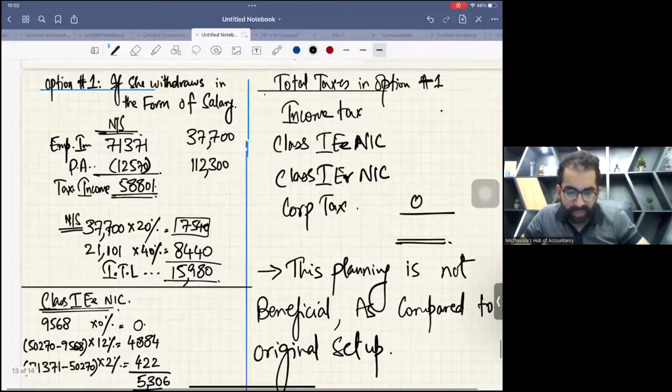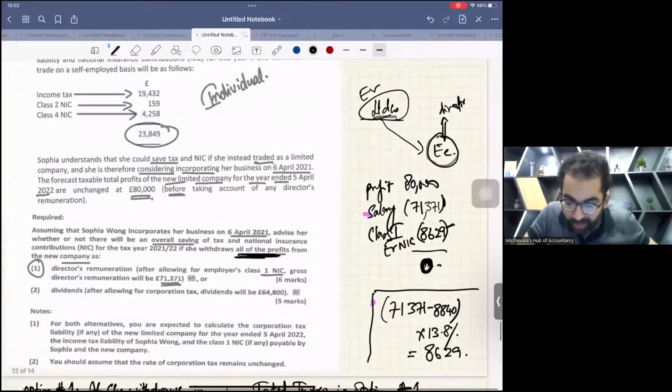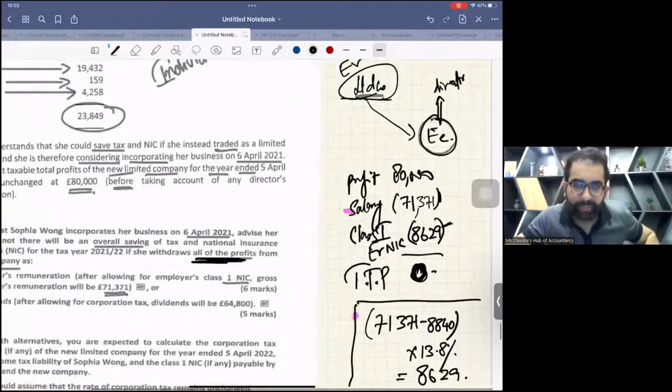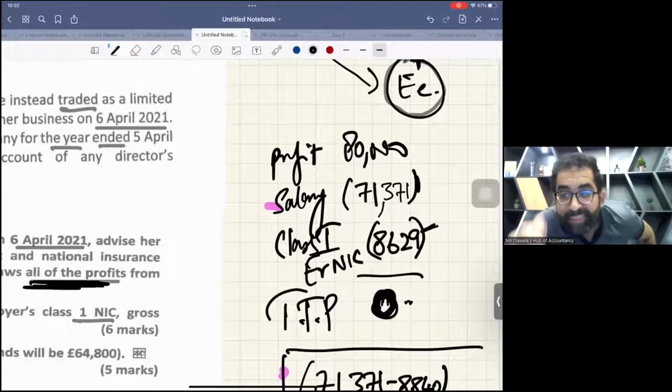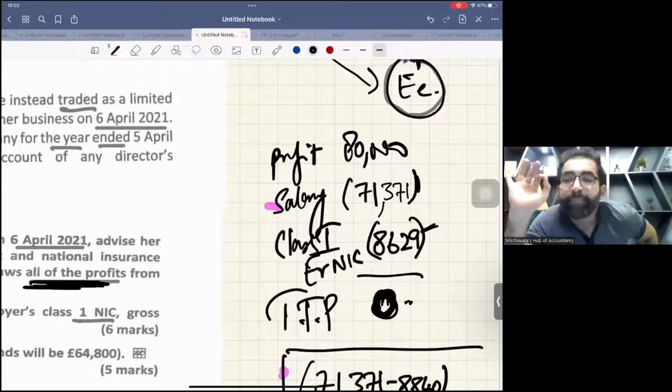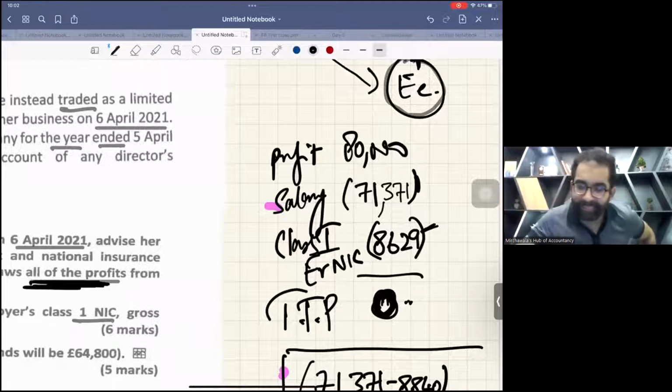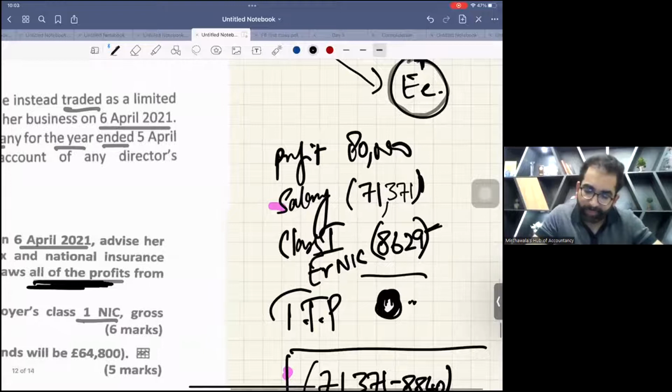You tell me, in this case your TTP is 0. See, 80,000 profit less salary. Salary is an allowed expense. Class 1 employer NIC is also an allowed expense. So the balancing figure, TTP, is 0. That means no corporation tax in this first case.